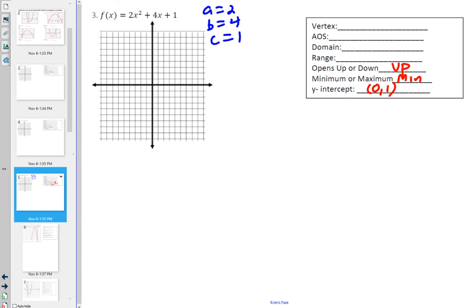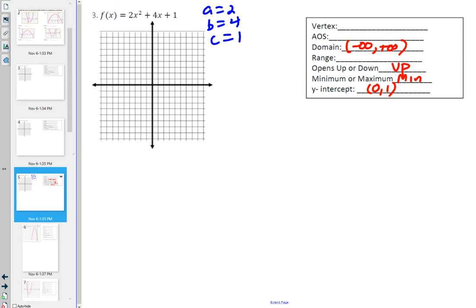What else can I answer here? What's probably arguably the easiest one of these to answer every single time? AOS. Range. No, the domain first. Thank you. What's the domain always going to be? Negative infinity to positive infinity. Yeah, all real numbers. Negative infinity to positive infinity.